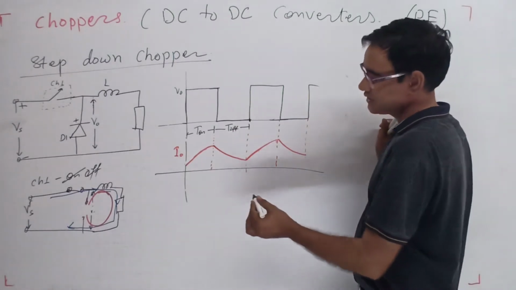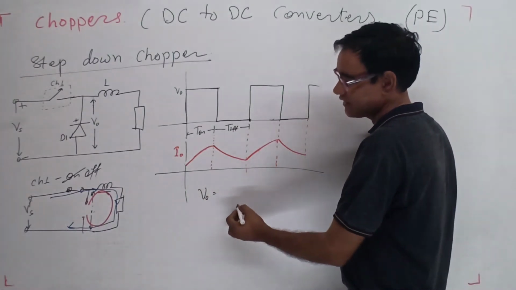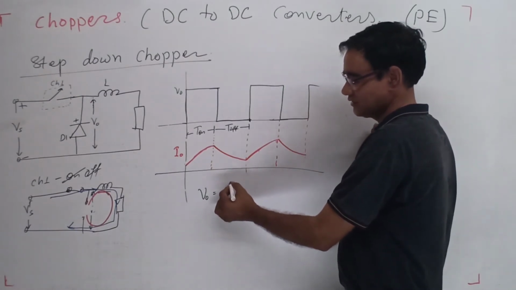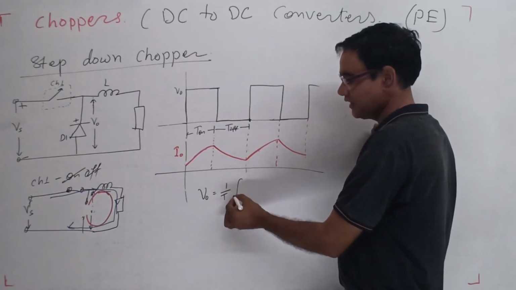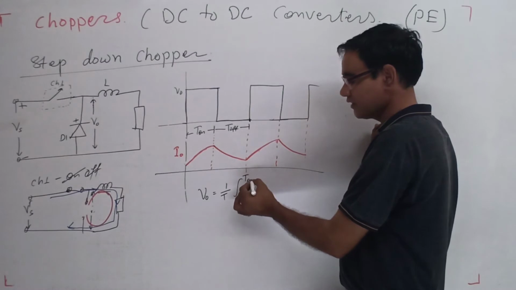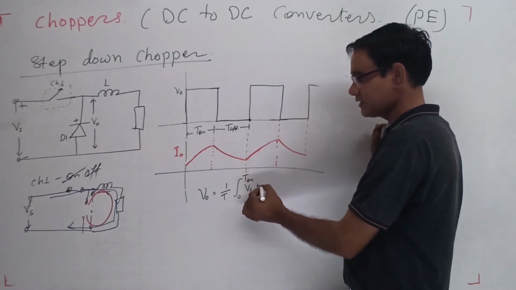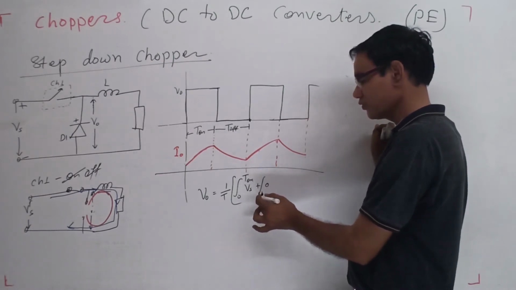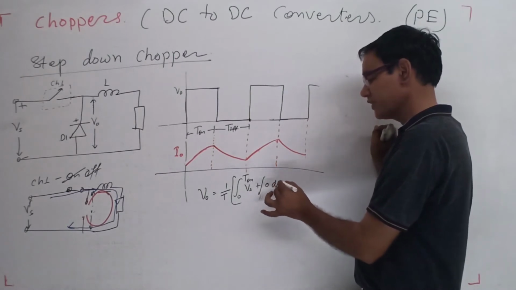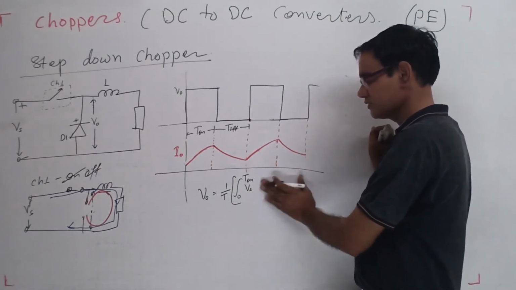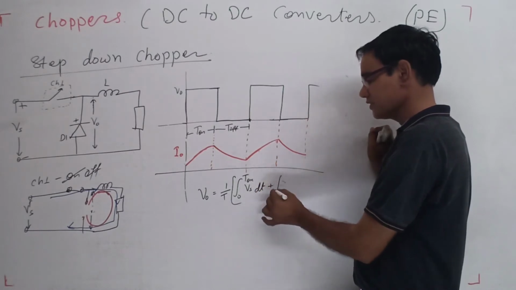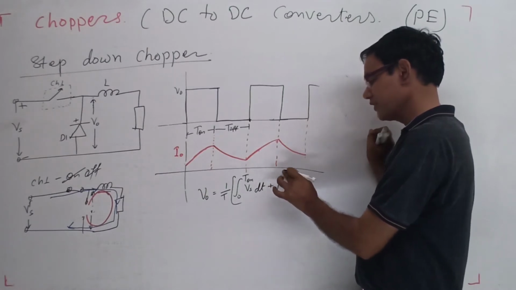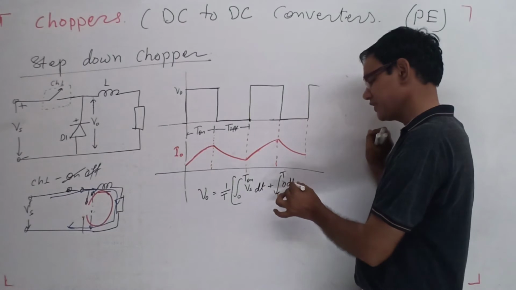What is the output voltage? The output voltage, the DC, has the average value. So we are integrating this: 1 upon T, integration 0 to T on, Vs dt, plus T on to T, 0 dt.